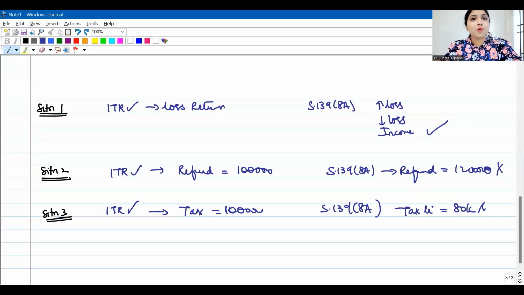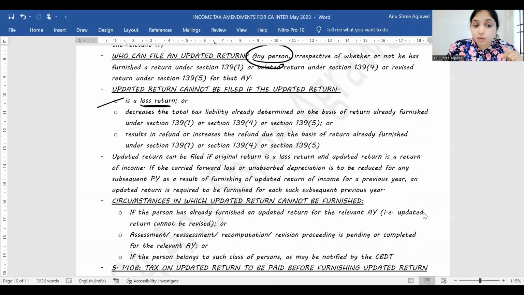Your refund cannot be more because of updated return. Understanding, guys? So point number 1, your updated return cannot be a loss return. Point number 2, because of updated return, your total tax liability cannot decrease. And point number 3, because of updated return, the refund which the department has to give you cannot increase. End of the day, because of updated return, the government should benefit.